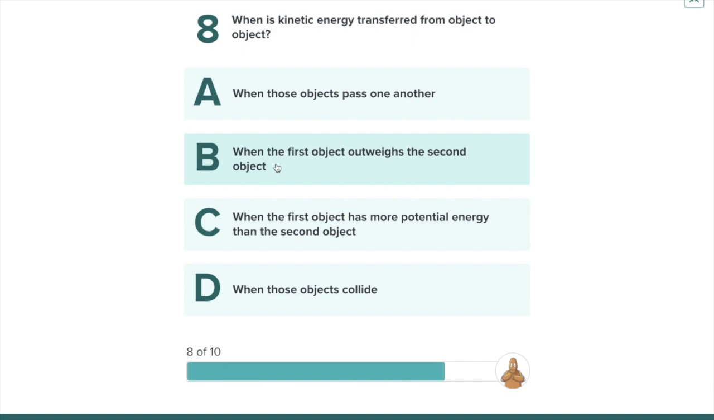When is kinetic energy transferred from object to object? A. When those objects pass one another. B. When the first object outweighs the second object. C. When the first object has more potential energy than the second object. And D. When those objects collide.